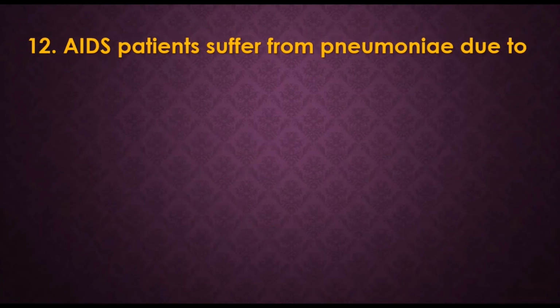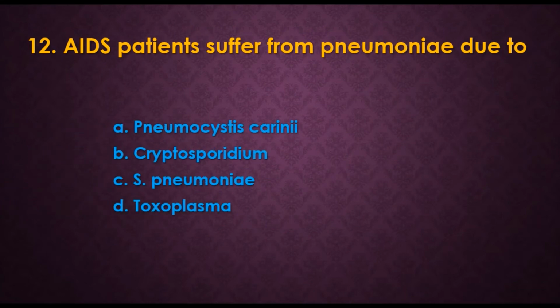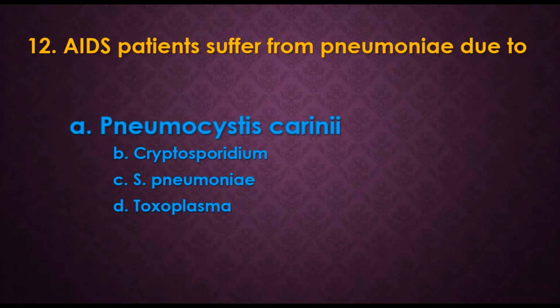12. AIDS patients suffer from pneumonia due to. Options are A. Pneumocystis carinii, B. Cryptosporidium, C. Streptococcus pneumoniae, D. Toxoplasma, and the answer is Pneumocystis carinii. Here they are asking about the AIDS patient. The rest are also going to cause pneumonia in normal people, but AIDS patients suffer from pneumonia due to Pneumocystis carinii.